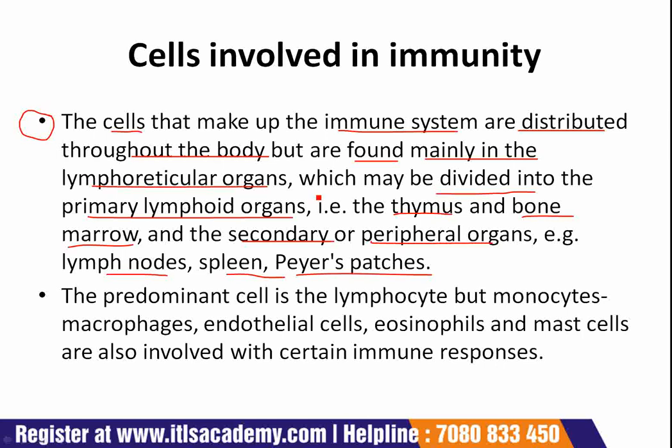So we can say that our immune cells are divided into primary lymphoid organ and secondary lymphoid organ.